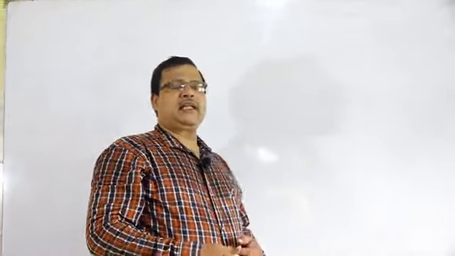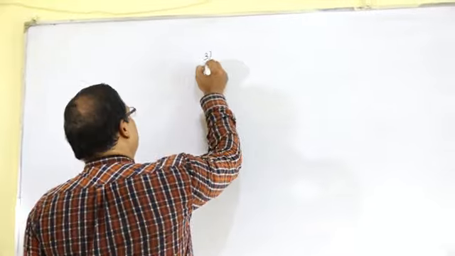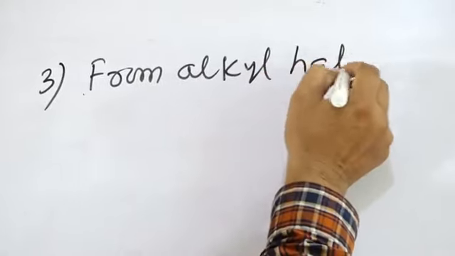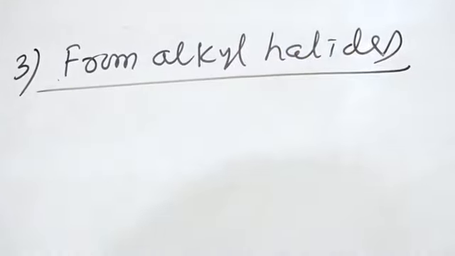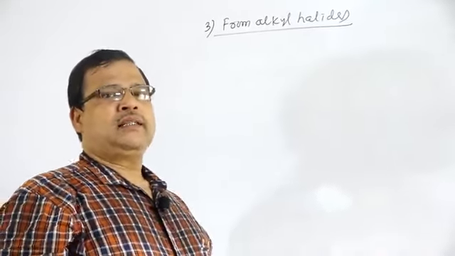So next method of preparation of these alcohols from alkyl halides. Up to the last class we have discussed the methods of preparation of alcohols by reduction of aldehydes, ketones and from alkenes. Today we will start the other methods of preparation. The third method is from alkyl halides. Already we have discussed in the alkyl halide chapter that alkyl halides